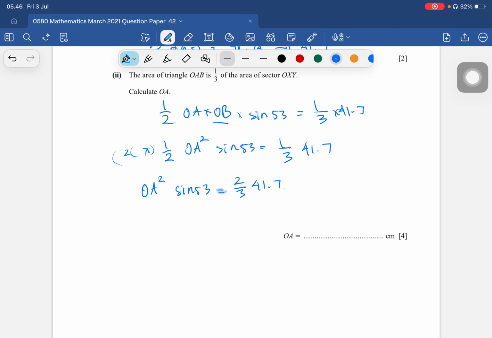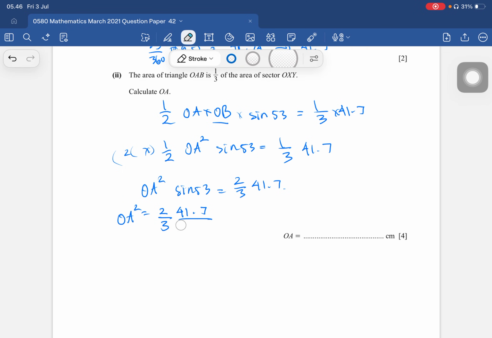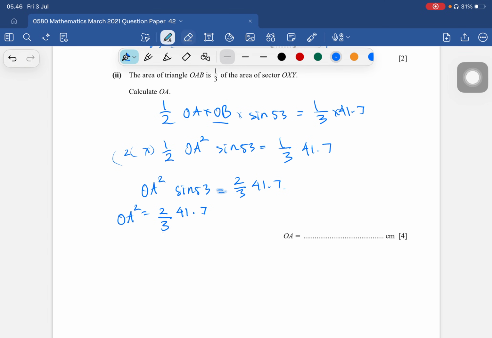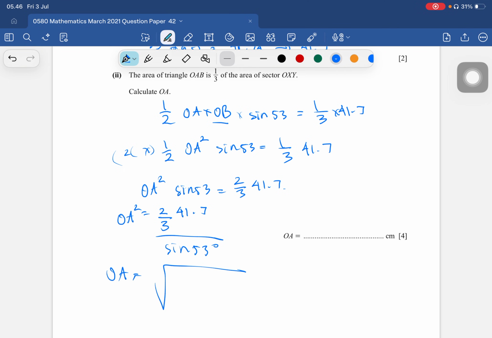And we divide both sides by sin 53, so OA squared equals 2 over 3 of 41.7 divided by sin of 53 degrees. Then OA equals the square root of 2 over 3 of 41.7 divided by sin of 53 degrees. You can use a calculator, then you will get the answer as 5.9.